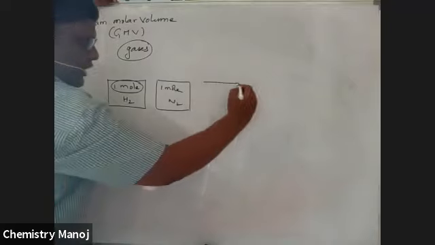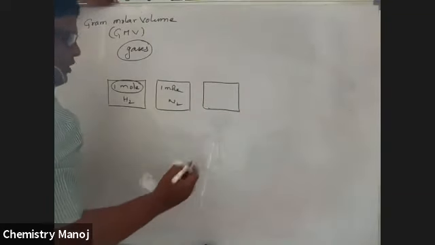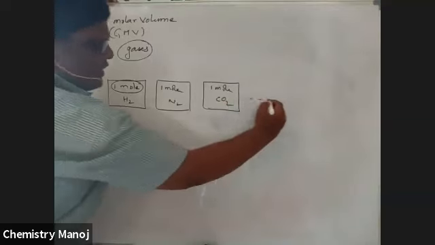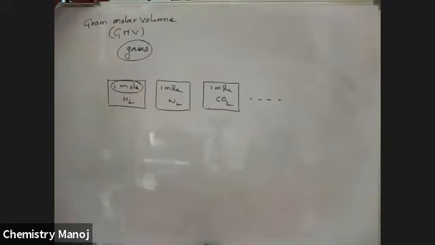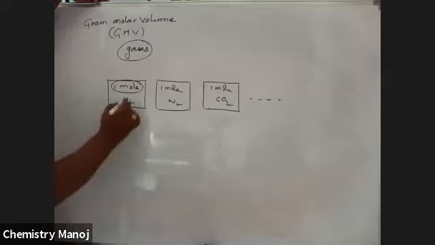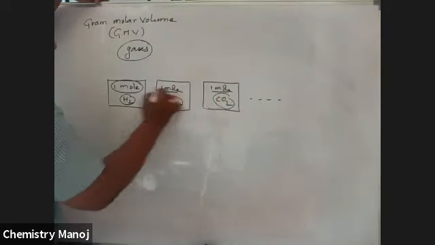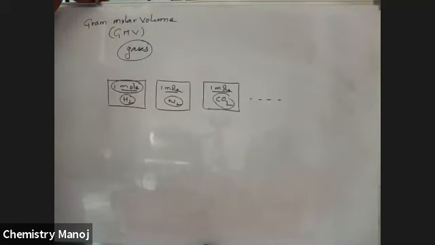In another vessel, all measurements are the same, here also 1 mole, CO2 gas is there. Just like this, a number of different gases are taken, hydrogen, nitrogen, CO2, but all are 1 mole each. Now the conditions are STP conditions.